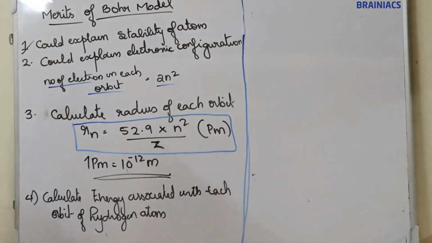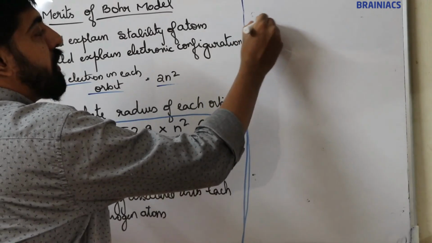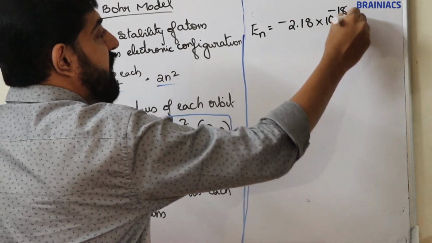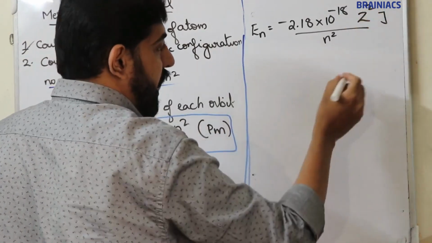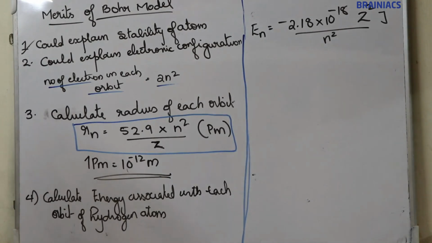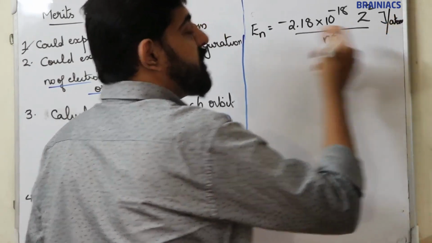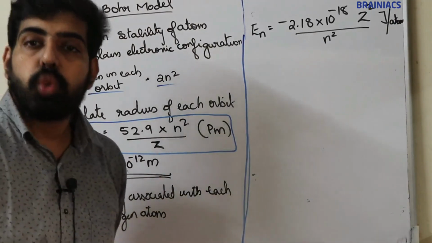Now the equation to calculate energy. We can study four equations. First equation: En is equal to minus 2.18 into 10 raised to minus 18 Z square by N square joules per atom. This is the equation to calculate energy: minus 2.18 into 10 raised to minus 18 Z square by N square joules per atom.